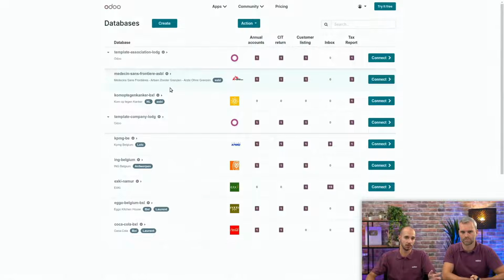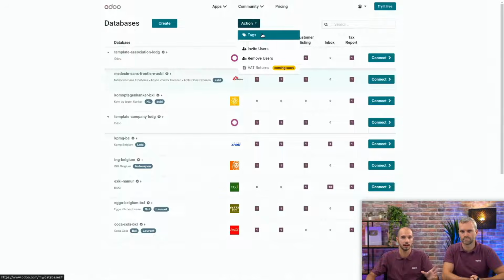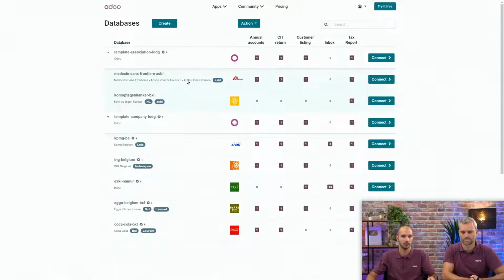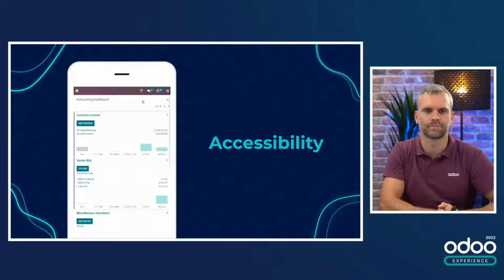So it's also possible to do some actions on the database. As you can see here with this button action, you have tags, so you can add tags to a database, but you can also invite and remove users. You can also do this for multiple databases at once. So here, if I add a tag, it will be on all the databases I've selected. So this is really a great tool to follow up all your clients and all your to-dos without missing any deadline. Well, how efficient is that?